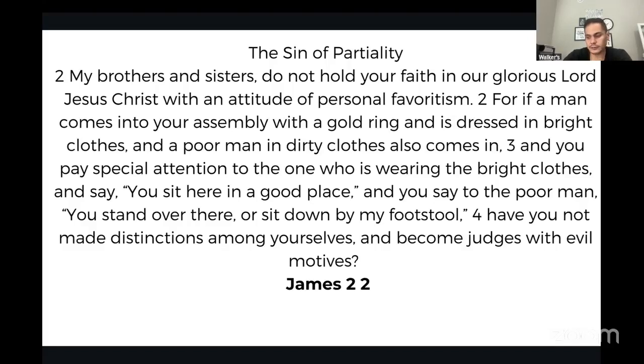I know it's hard, right? Some people just irk you the wrong way, and when they call you, you're like, oh man, why are they calling me? And then other people call you and you're happy to answer the phone and you're excited. So you're showing favoritism there. But God wants us to show no favoritism. He wants us to look at the poorest man that has nothing and treat him like someone that has everything. Don't treat him as less than. And that could be a game changer.